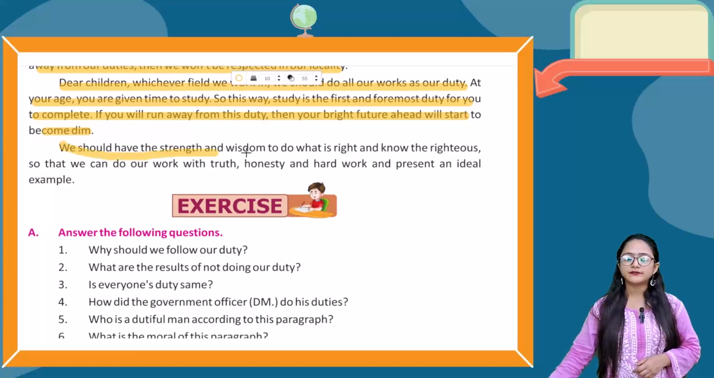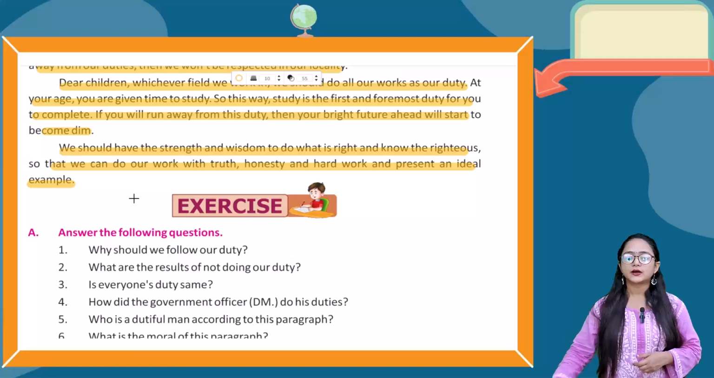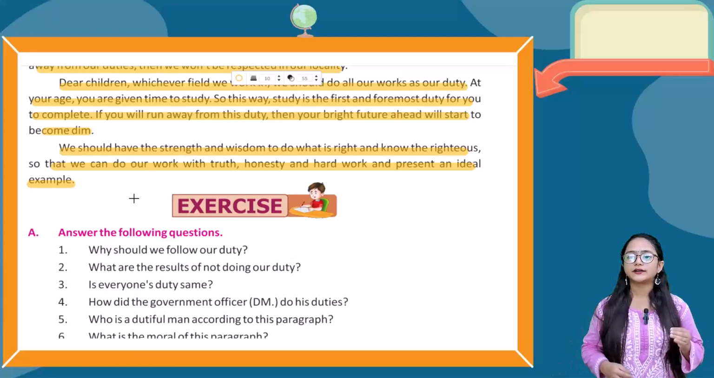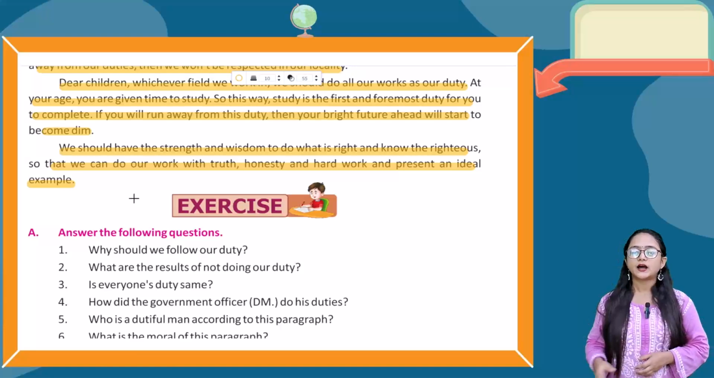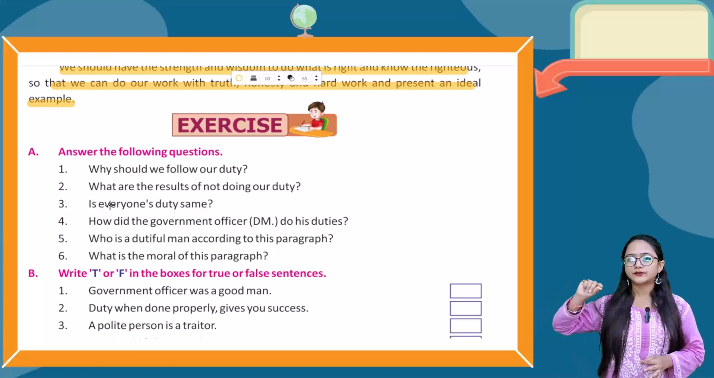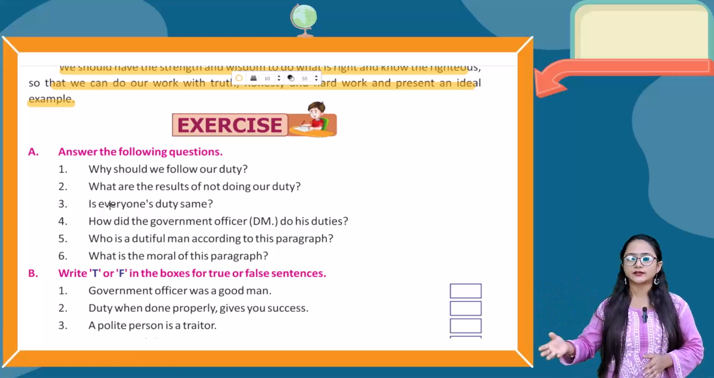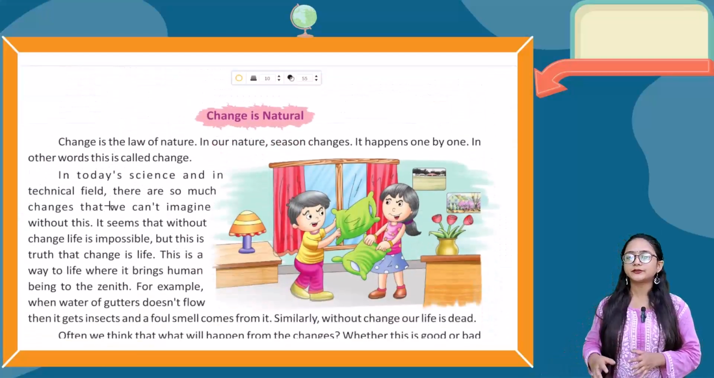Now we should have strength and wisdom to do what is right and know the righteous, so that we can do our work with truth, honesty, and hard work, and present an ideal example. So here it is saying that we should always do our duty full of honesty, truthfulness, and hard work. Then only we will get the good result. Now students, what you have to do is the exercise. You have to first read the question carefully, then find the answer from the paragraph itself. Now let's jump into the next paragraph.